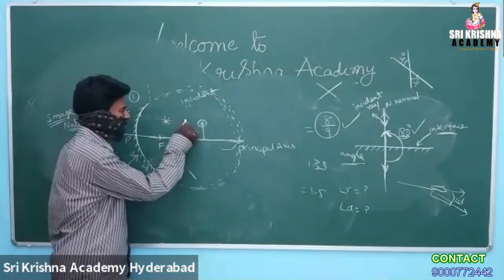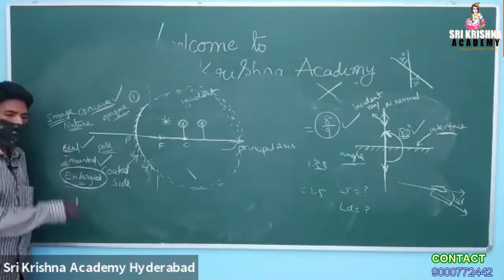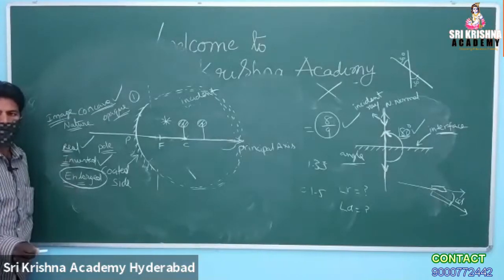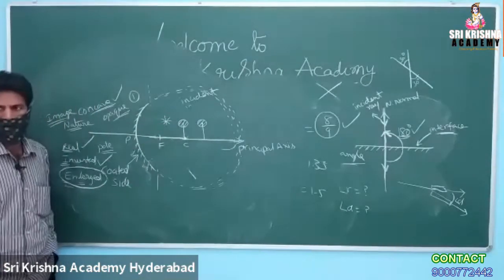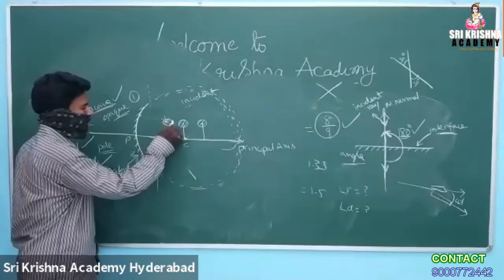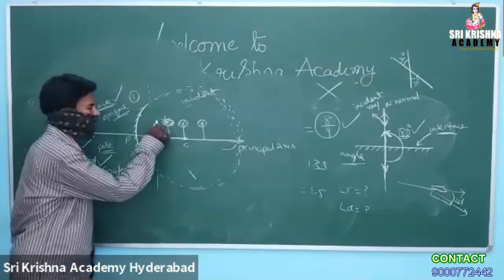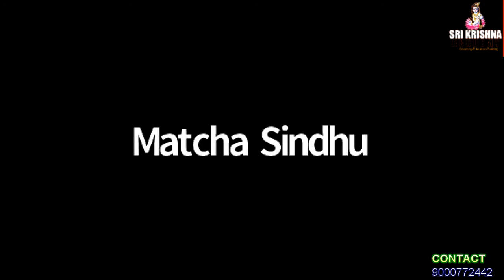If the object is at C, what is your answer? The image is formed at C. Don't worry about real or inverted; first you tell where it is going to be formed. At C, very good. At C only it is going to be formed. Suppose the object is in between F and C, what is your answer? Beyond C. That's a smart answer. Perfect. If the object is at F, what is your answer? Infinity. Very good, at infinity is the right answer.